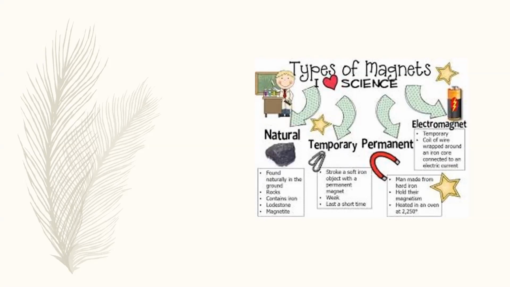It behaves like a permanent magnet. So those materials which retain their magnetic properties after the removal of the external magnetic field, we can say that those materials are so-called permanent magnetic materials.